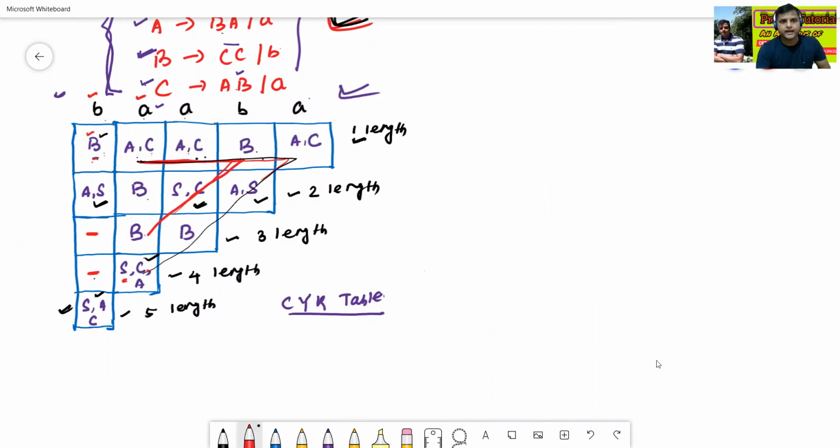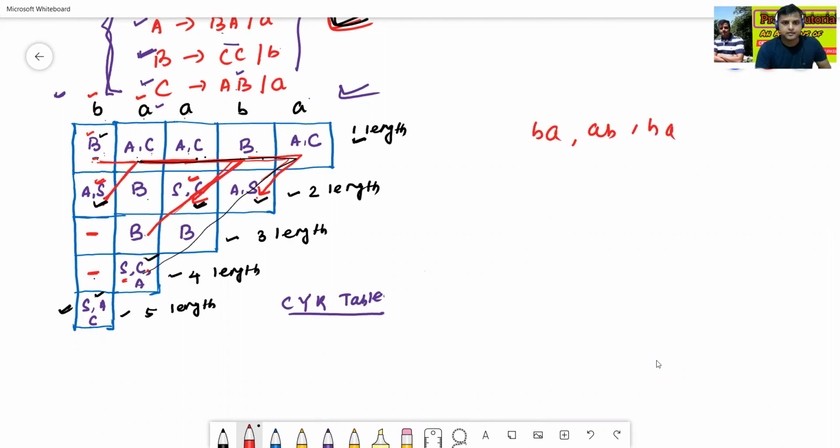Where is S? This S is for AB. This contains S; this is for BA.